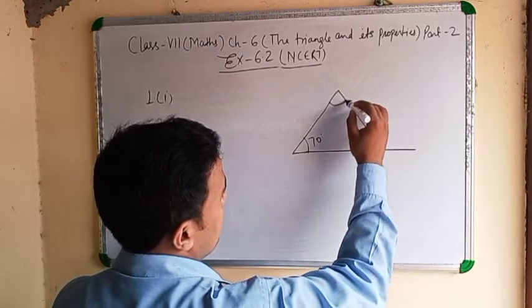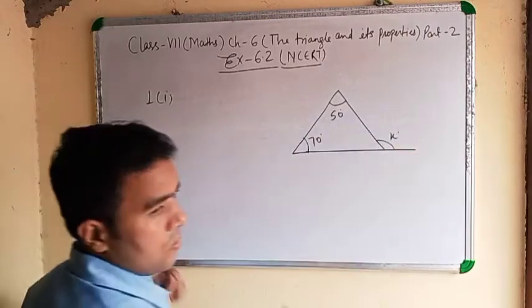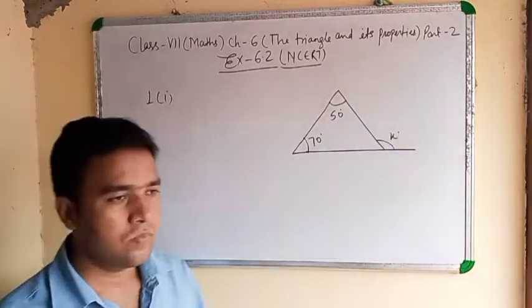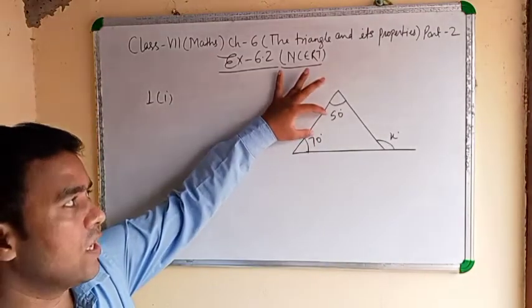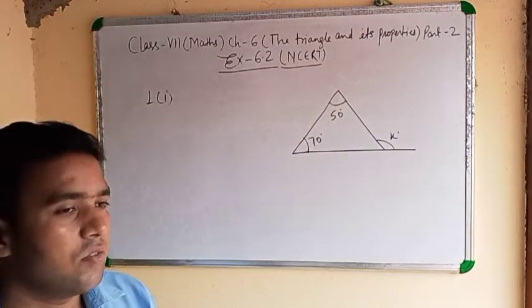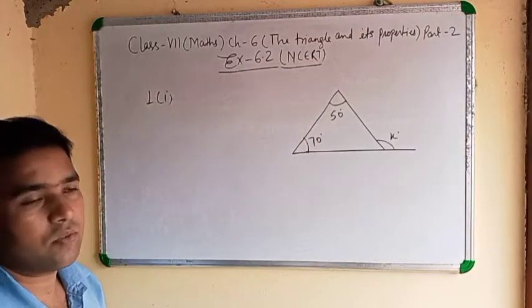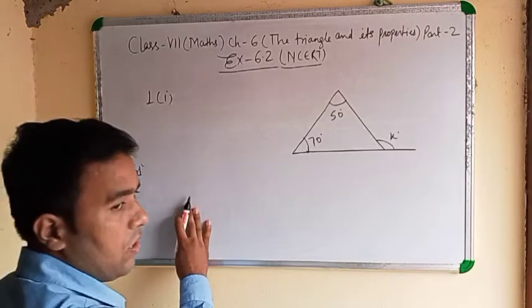See, here 2 angles are given and the exterior angle value is not given. Asking to find the value of x. First of all, we will write the formula.